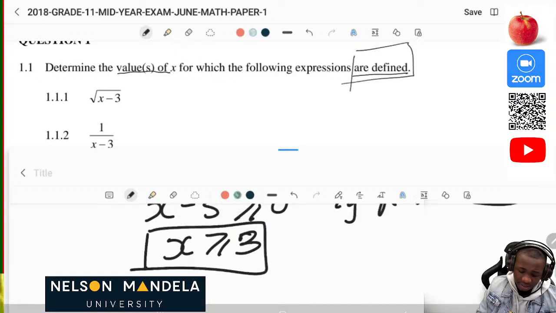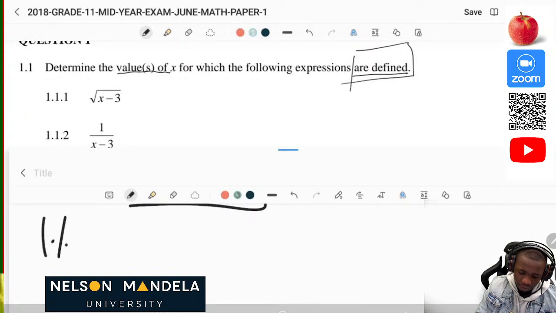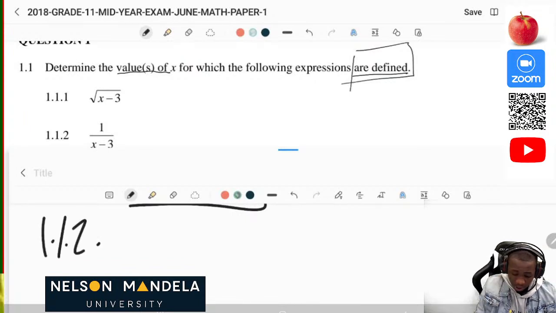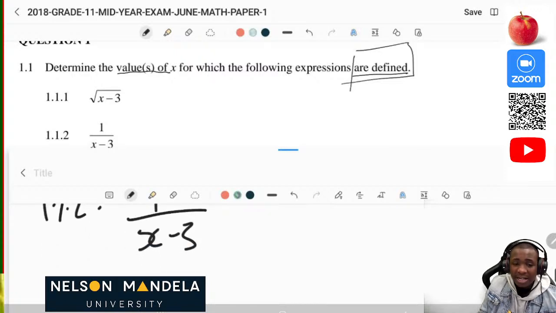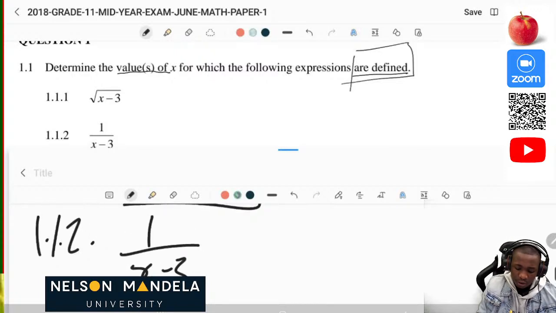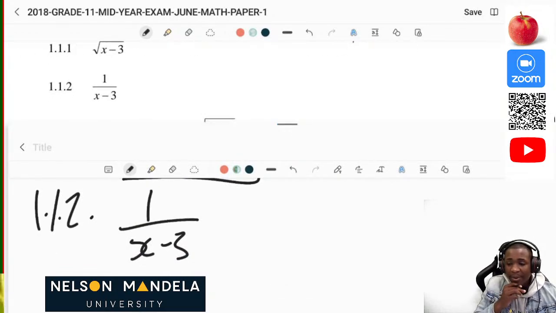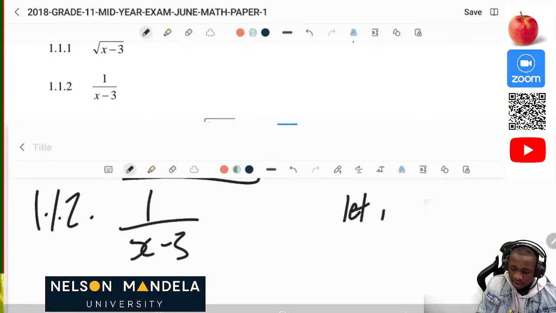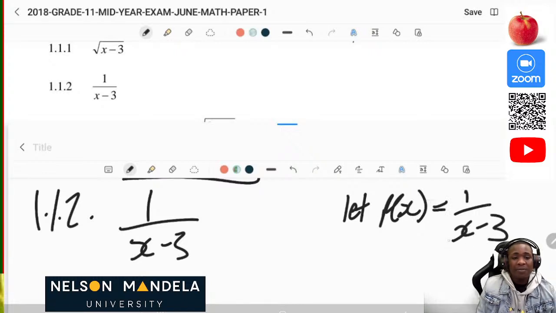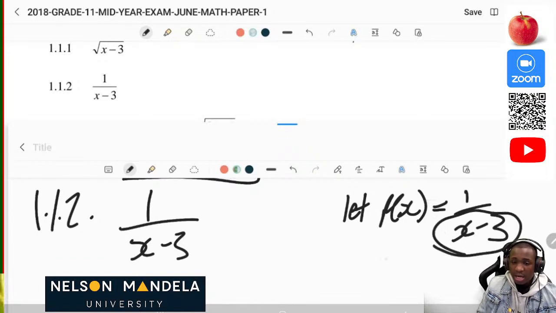The next one says 1.1.2, the values of x for which 1 over x minus 3 will be defined. So in your mind, think of a hyperbola. When we are determining the domain of a hyperbola, let f of x be the hyperbola, which is equal to 1 over x minus 3. Since this is a hyperbola, we look at the denominator.